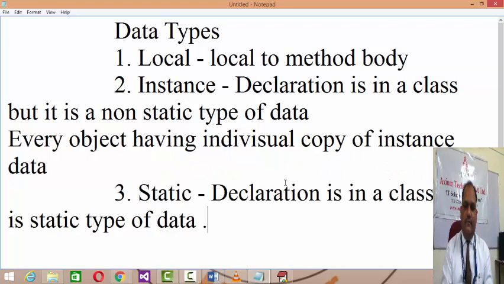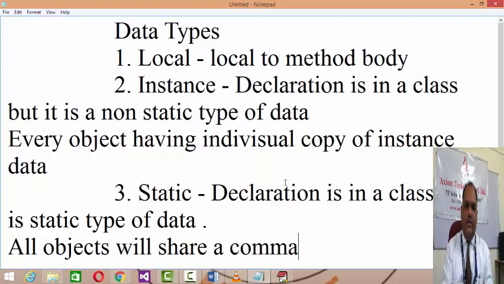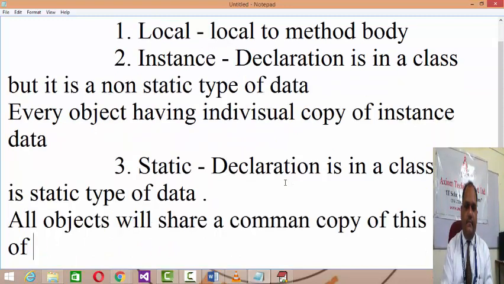And in the case of static, all objects will share a common copy of this type of data.